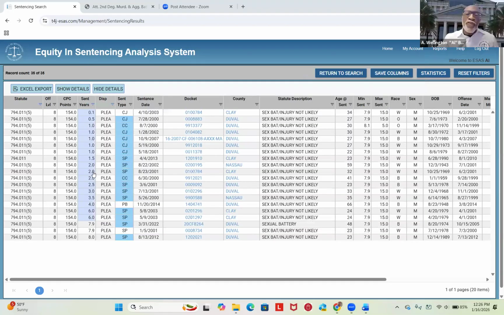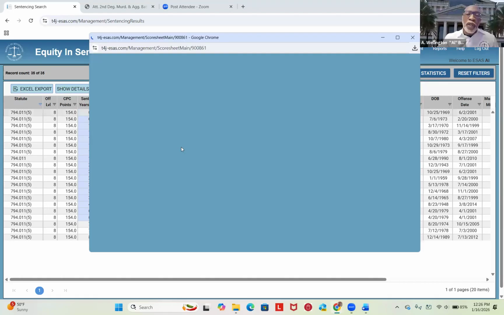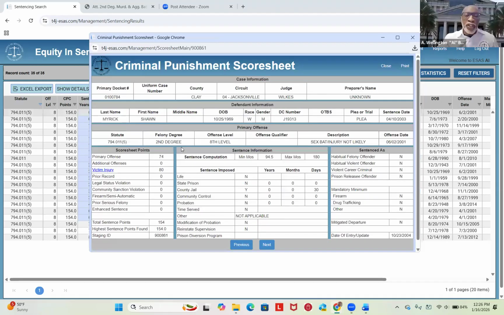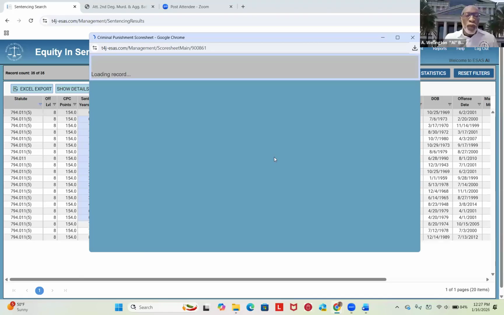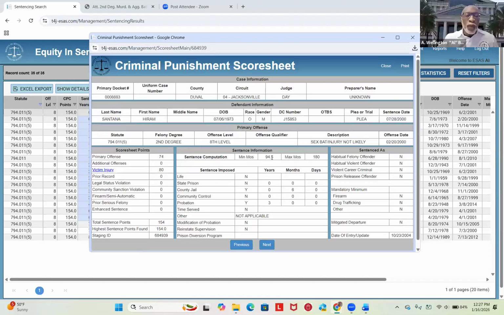Now, if you want to look at some dynamics, you can click the case number here, and it will show you the dynamics. This is an ESAS generated score sheet. And so if you look here, you see victim injury, sexual penetration right there. And this will take you to the next record. You go to the next record, and as soon as it comes up, it'll show you that this person was facing a minimum of 94.5 months to a maximum of 180.